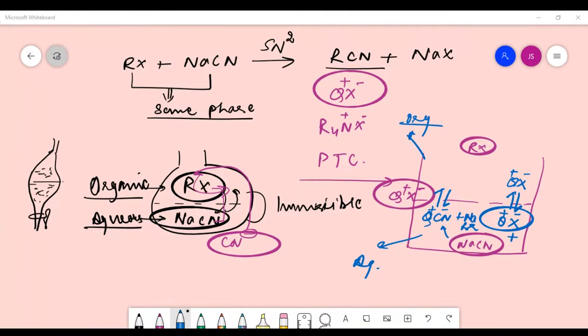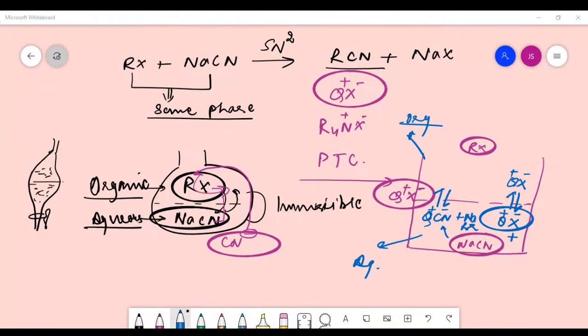No, RX was not in the aqueous layer. RX is in the organic layer, like in benzene or hexane. NaCN, being more ionic, is in the aqueous layer. The lower alkyl halides are soluble in the aqueous layer, but if we take the example of some higher alkyl halides, then they are in the organic layer due to the bigger size of the alkyl group.